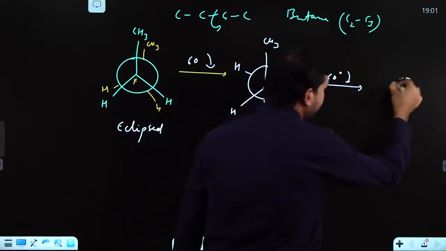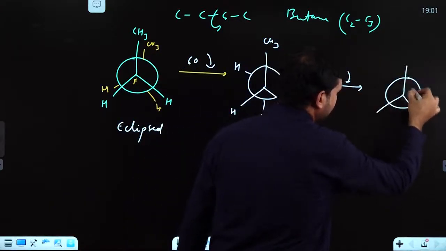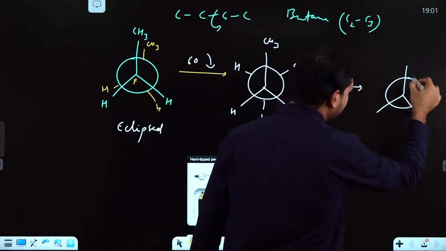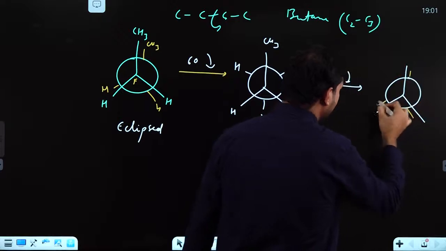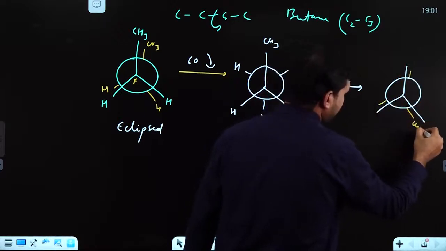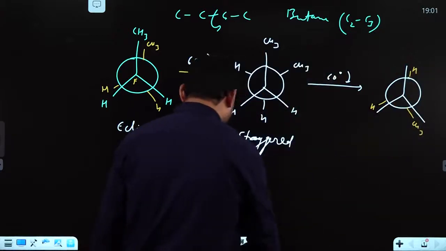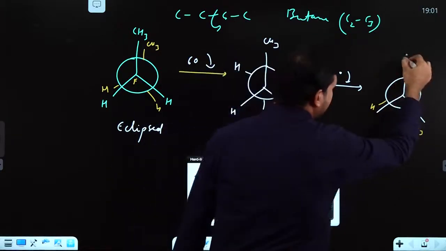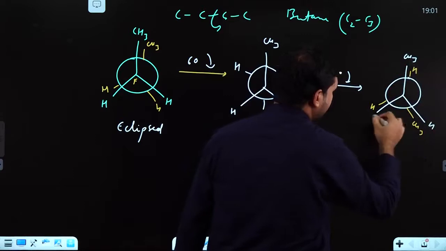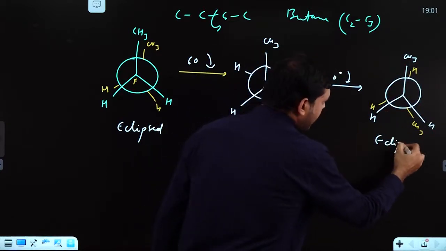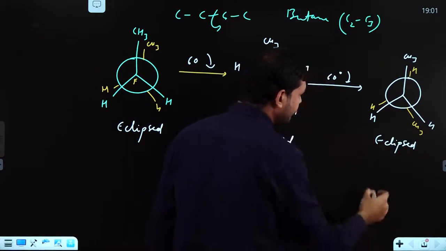Now rotate it again by 60 degree. What will you get? This CH3 comes this side, this hydrogen comes this side, and the front part remains the same, CH3, H, H. So here again you got an eclipsed form.